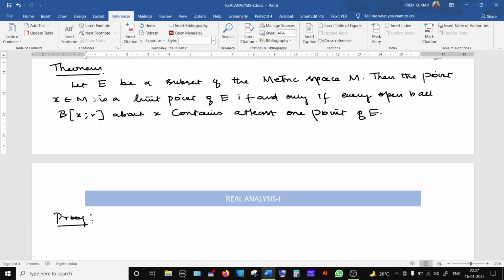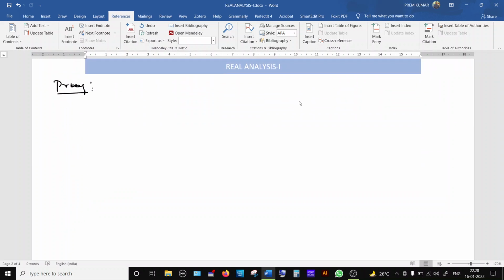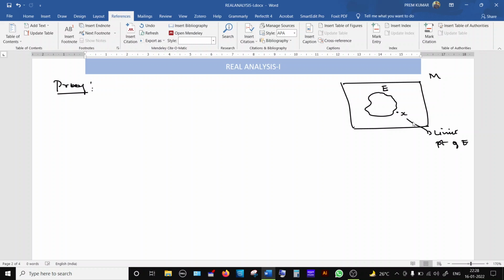Suppose E is a subset, and we say that x is a limit point of the set if and only if every open ball about center x will contain minimum one point of E. Suppose this is a metric space, and this is the set E under consideration. If I say that x is a limit point of E, the definition is there, but we are not going to use the definition always. We are going to use this theorem.